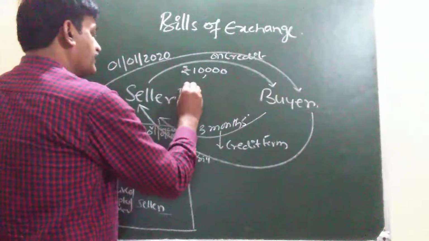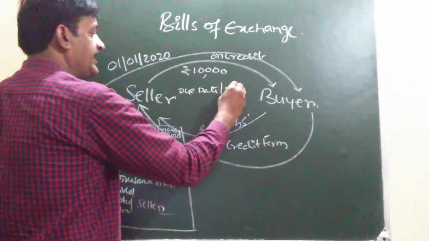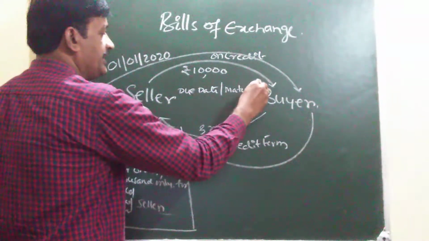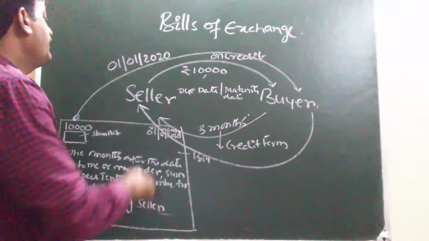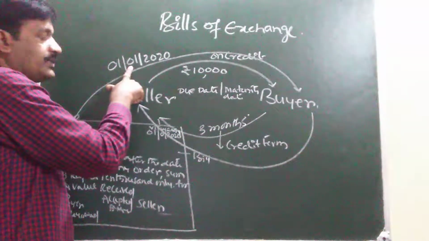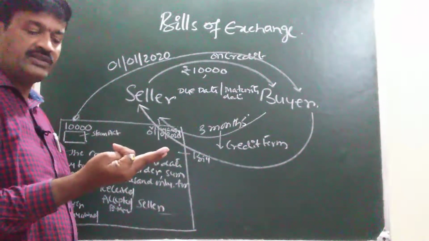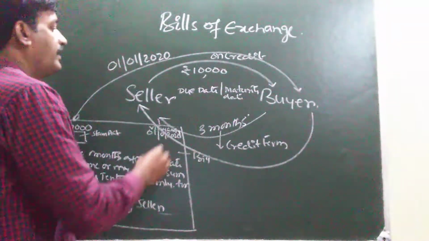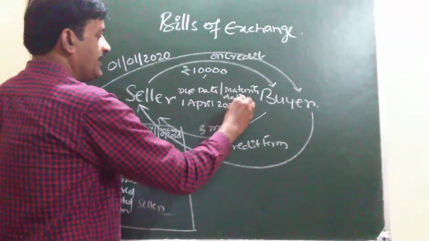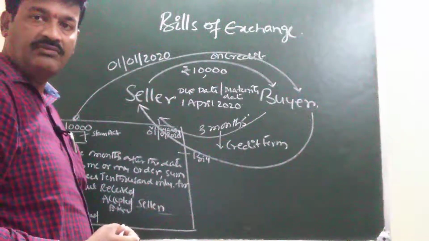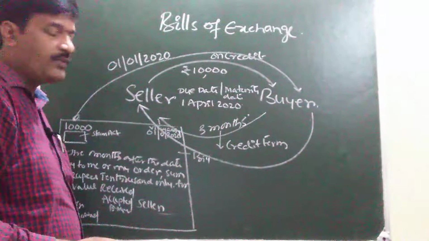Due date falls on how many months? Due date is also known as maturity date. Maturity date falls on 3 months. Calculating from 1/1/2020, calculating 3 months. January to February, February to March, March to April. 1st April 2020 is the due date of the bill, but whereas in case of time bill, what is time bill?